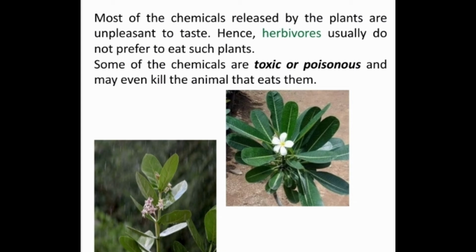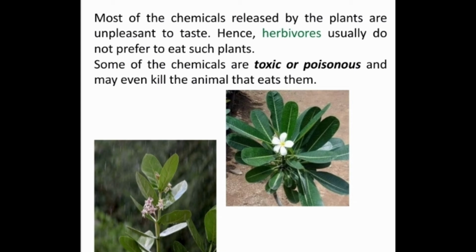Two pictures are given here. Those plants release some toxic substances. These plants are not eaten by the herbivores. One is calotropis and another one is adenium, gilead mokka, adenium mokka. So they are widely grown in our surroundings.